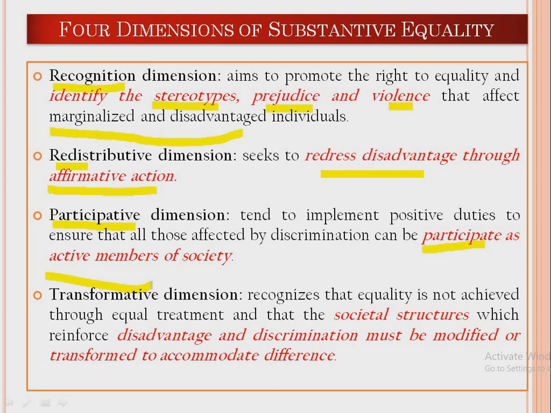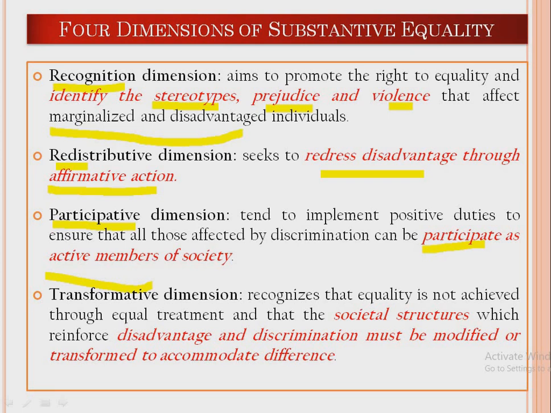For example, going back to the previous examples, women or Shudras were not given importance in society. Earlier they were not considered important. They were always considered secondary citizens. So if you want substantive equality, you have to give importance to these communities, these groups also, so that they can participate in the society actively. So women as policy makers, women as decision makers in the household, Shudras as equal to the Brahmins, Kshatriyas, can be ways by which we can allow them to participate. So substantive equality also means allowing the marginalized community to participate in the society.